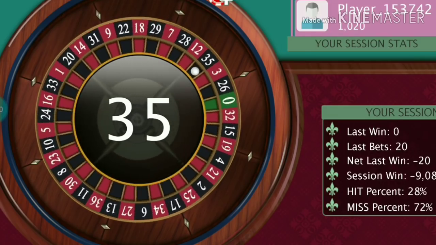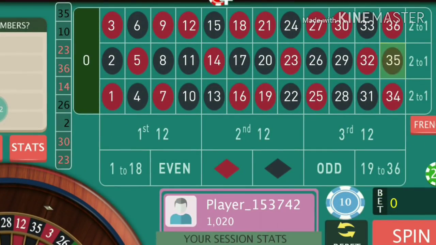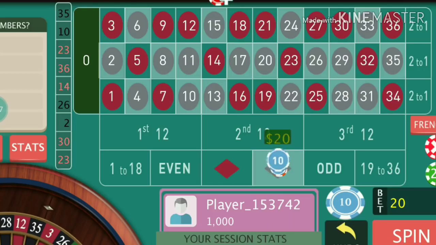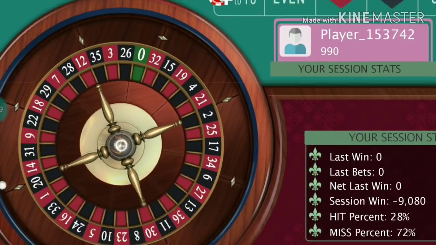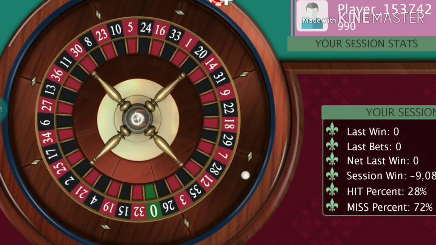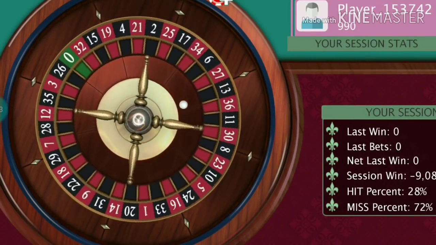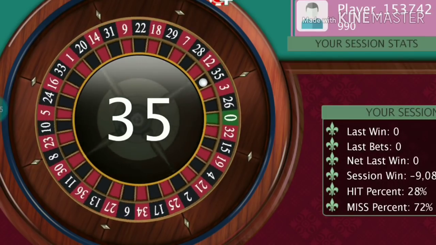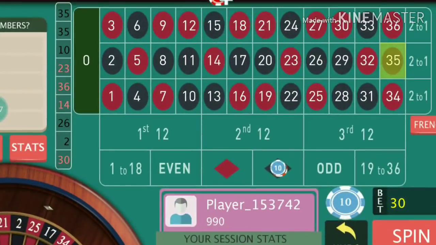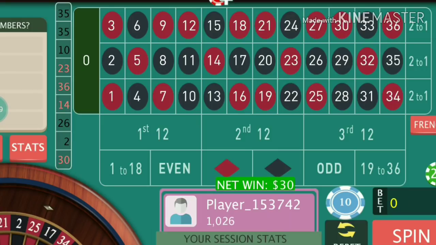So it's 35 black. So now the trend has shifted to the black position. So I'll go with the black and with 3 unit bets. A small target can be easily achievable with this trick. It's 35. I win here.